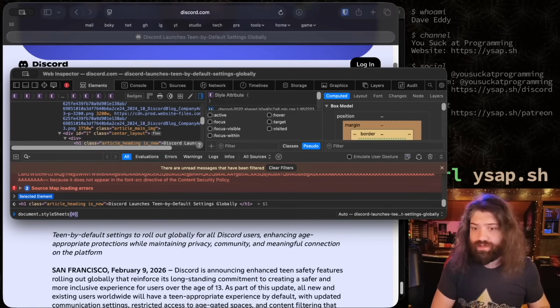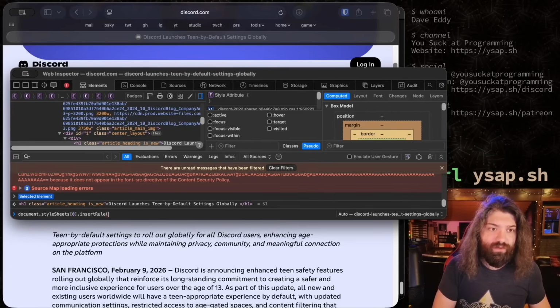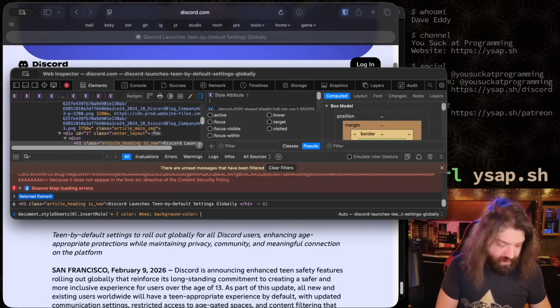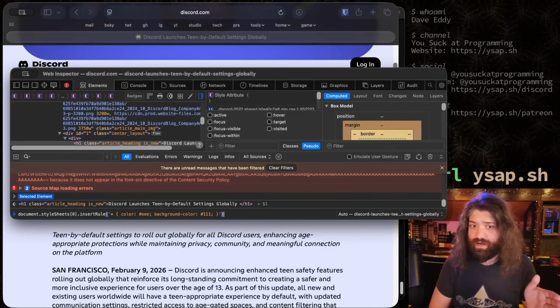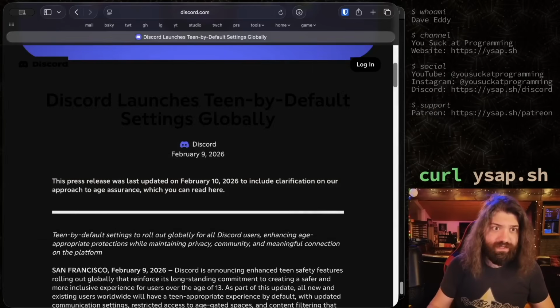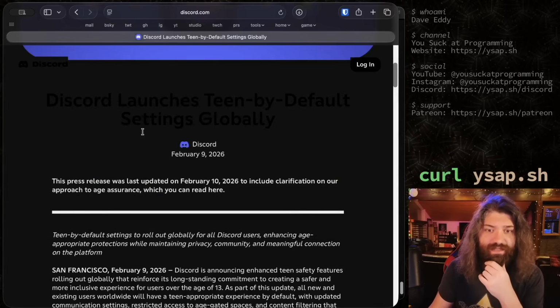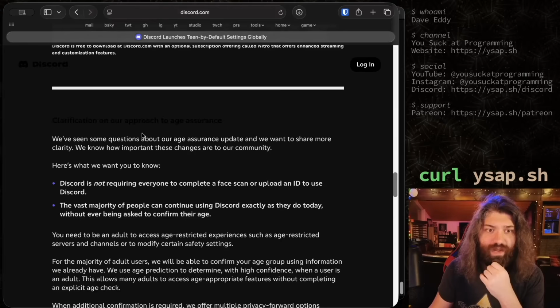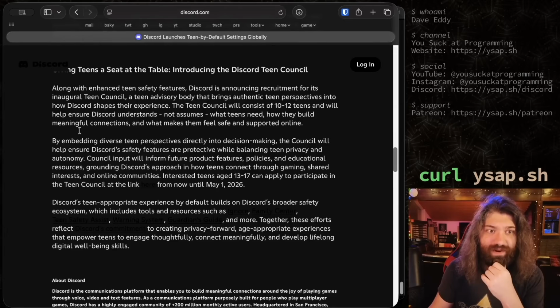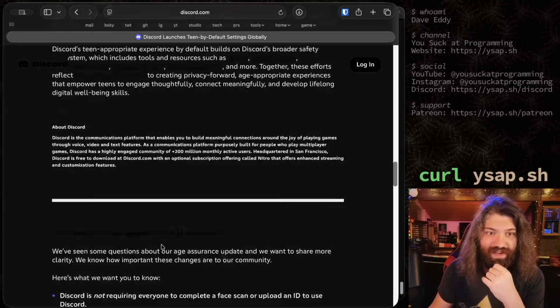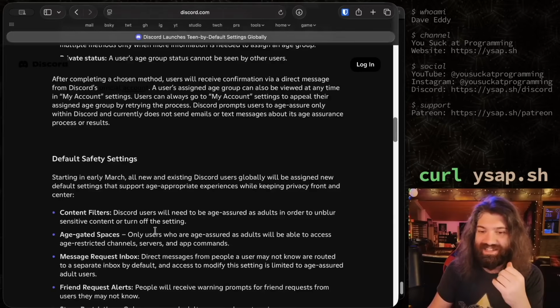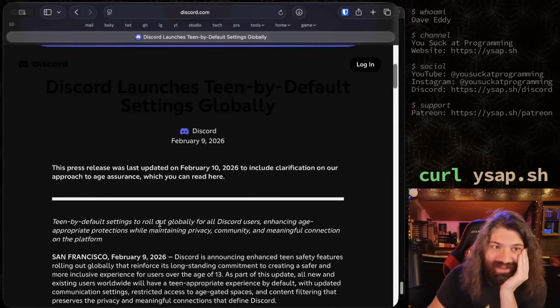Document.stylesheets[0]. We'll grab the first style sheet. We'll insert a new rule where anything will have a color of basically white and anything will have a background color of basically black. And then we'll call it a day, and hopefully this doesn't break anything. All right, that looks decent. Some of this stuff is still black, that's not great, but this is way more readable to me. We may have to highlight some parts because I decided to do it this way, but that's fine. This is a lot easier to read. So there you go. Let's jump into it.